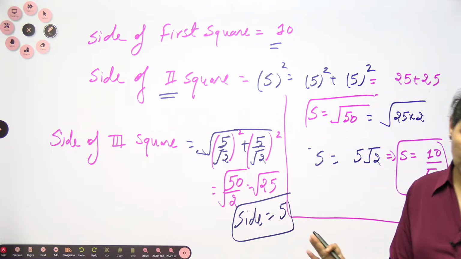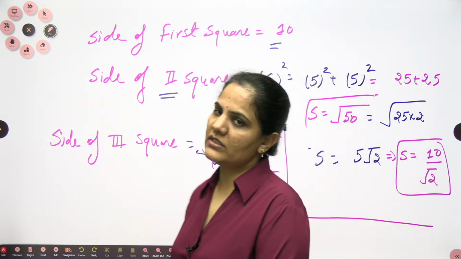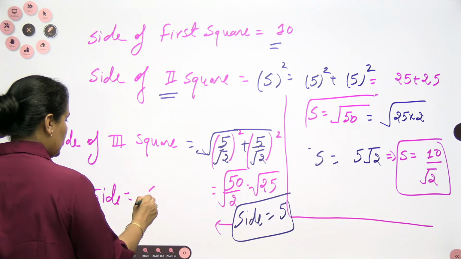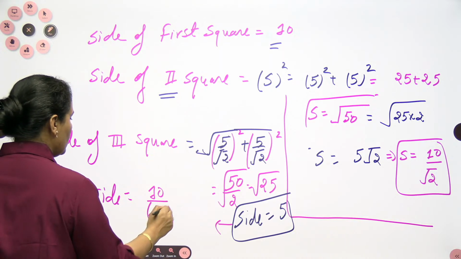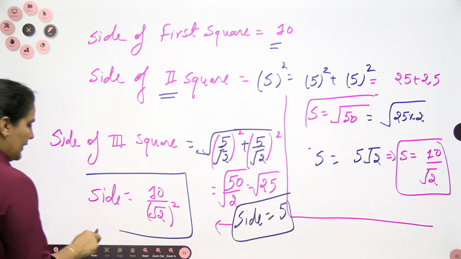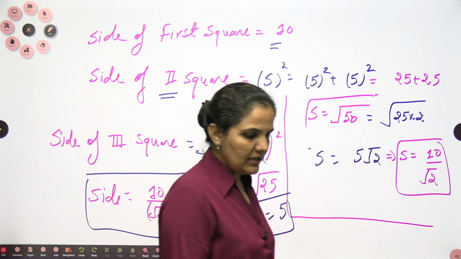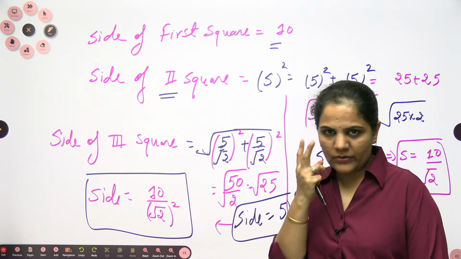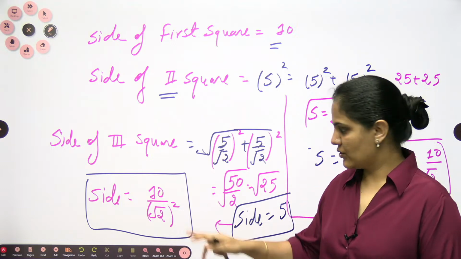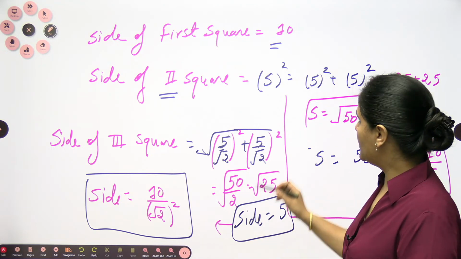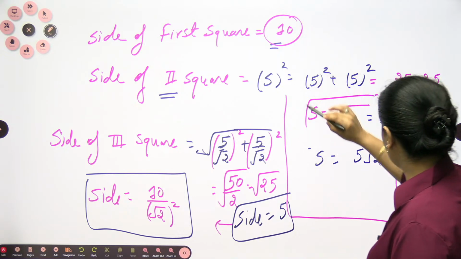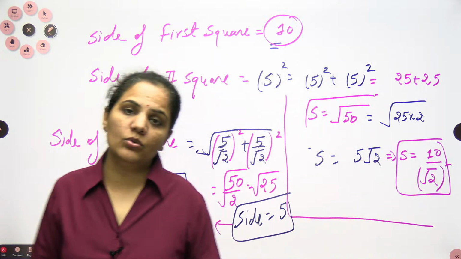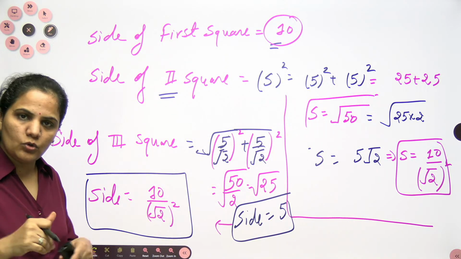But again I want to use this 5. I don't want to write it as 5, I want to write it in a pattern. So can I write this side as 10 by square root of 2 whole square? Yes, definitely, because square root of 2 whole square is 2 only, so 10 by 2 is 5. So this will be your third side. Now I hope you are getting my pattern. The first one is 10 only. Second one was 10 by root 2 power 1. Third one is 10 by root 2 power 2. When you go for the fourth one, 10 by root 2 power 3.